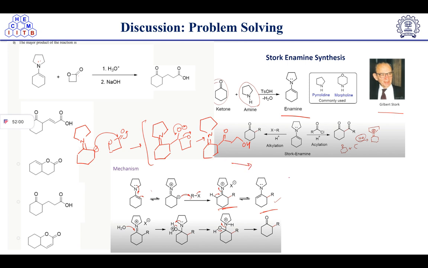Hydrolysis will make it, because we have H3O on the arrow, right? Hydrolysis will make it this way. OH. Now we know till here. Now the next step will be attack of this one on this carbonyl center. One, two, three, four, five, six. Six-member ring formation will take place. Robinson annulation type.